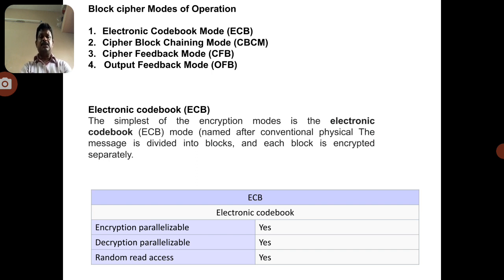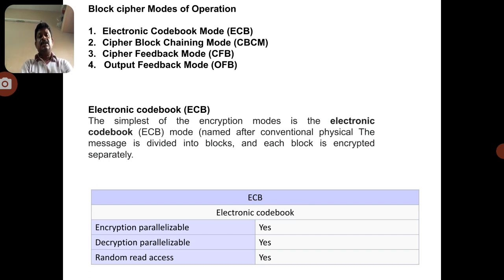As we observed in the last classes, the 8-bit block is encrypted using S-DES, the 16-bit block is encrypted using the Feistel cipher, and from 32 bits onwards it is encrypted using DES. Even 32 bits can also be encrypted by the Feistel cipher structure.